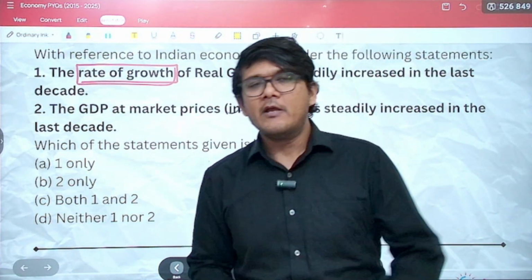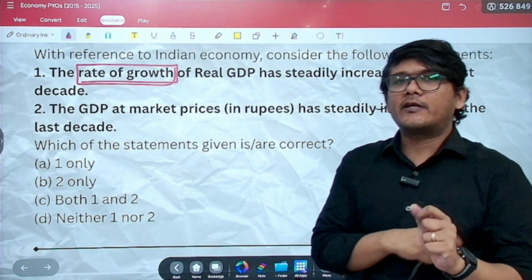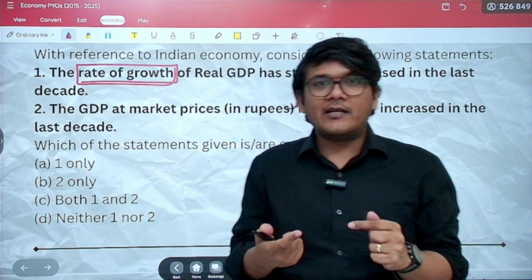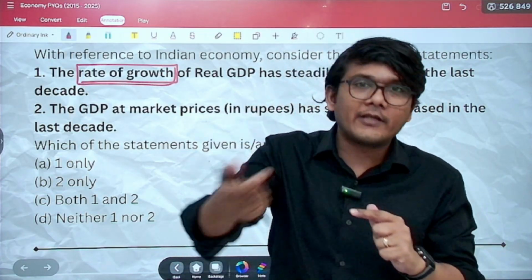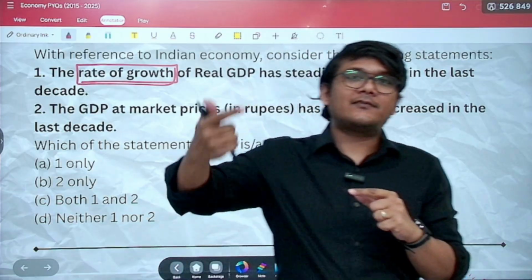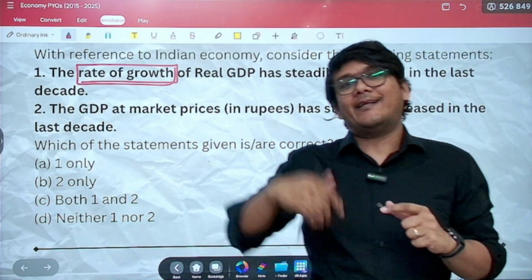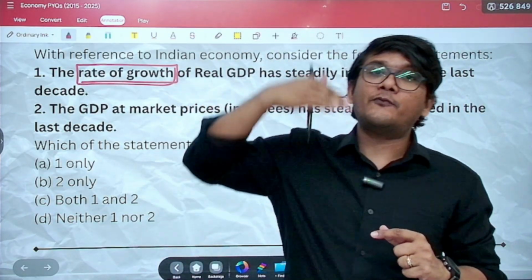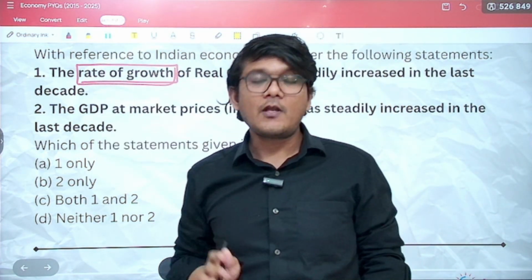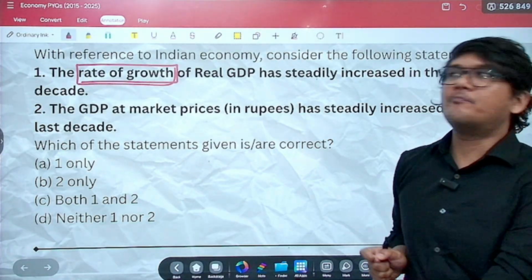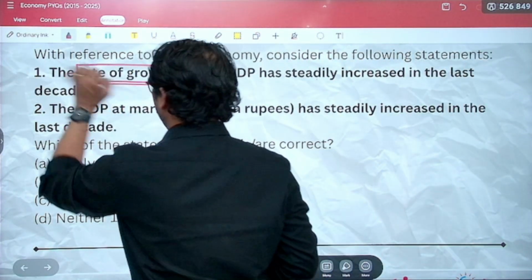For example, if in 2005 the GDP growth rate is 5%, next year, if it is less than 5, we cannot say it is steady. It has to be more than 5, let's say 5.5. Then next year, it has to be further more than that, let's say 6%. Then next year, it has to be further more than that, and more subsequently, which is highly improbable. And this is factually also incorrect.